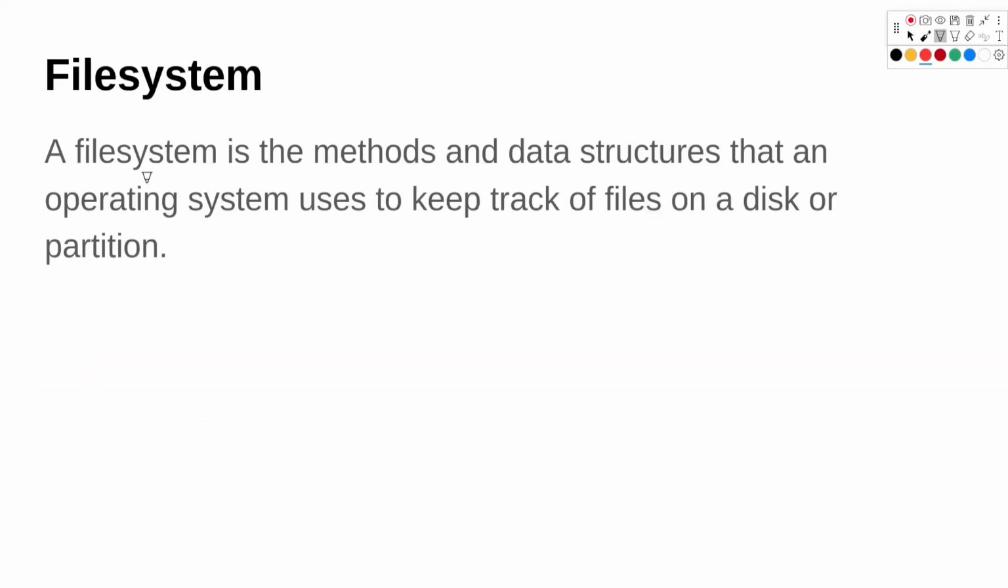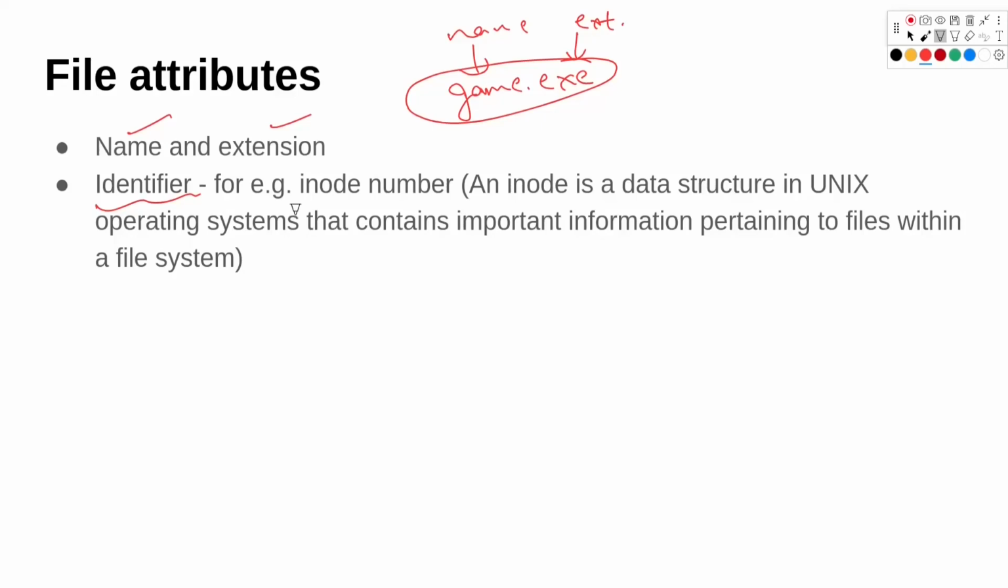File system. A file system is the method and data structure that an operating system uses to keep track of the files on a partition. File attributes. These are some of the attributes of a file: name and extension. Like in Windows, we have some game.exe, which is an executable file. So this is the name and extension. Identifier. For example, in Linux, we have an inode number. An inode number is given to a particular inode.